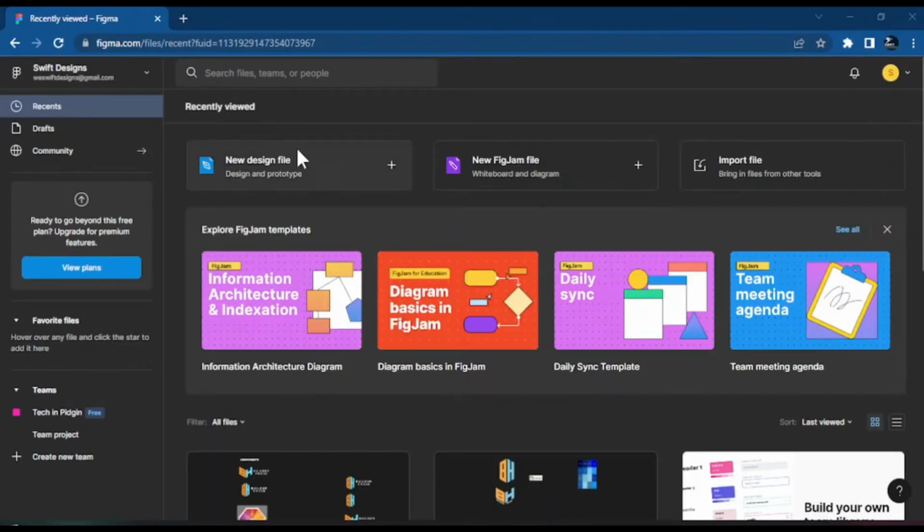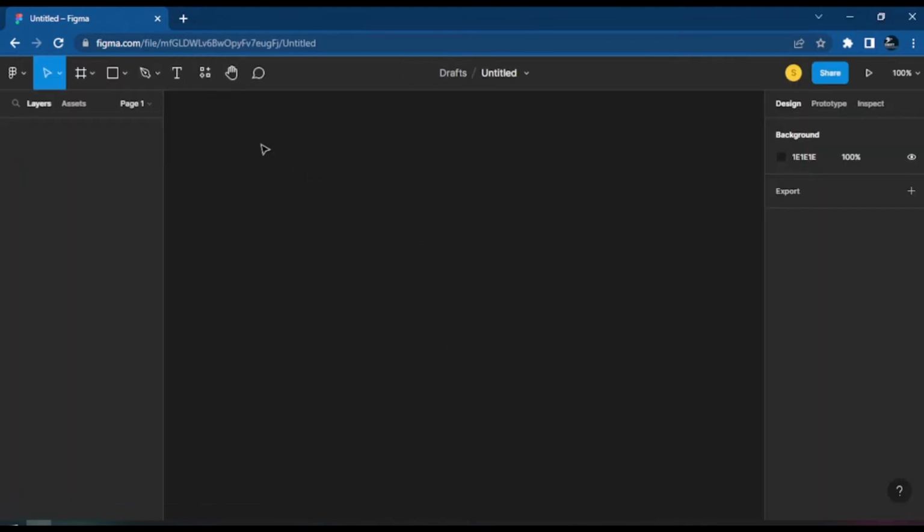So I could click this new design here, and this will launch Figma for me. It will open up a new canvas for our design. So now that we are inside here, let us give this project a name. I want to create a digital loan company, so I could just call this one hero section design. Okay, so I could just put it like this, hero section design.